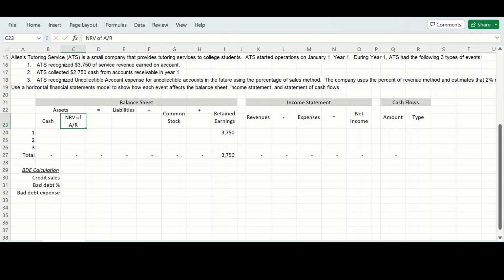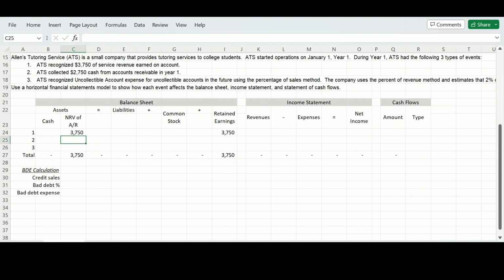Because we have to show this amount on the balance sheet, I want to show in one column the effects and changes to accounts receivable, so we'll call it the net realizable value of accounts receivable. Because there was an accounts receivable increase, the net realizable value of accounts receivable is going to increase.